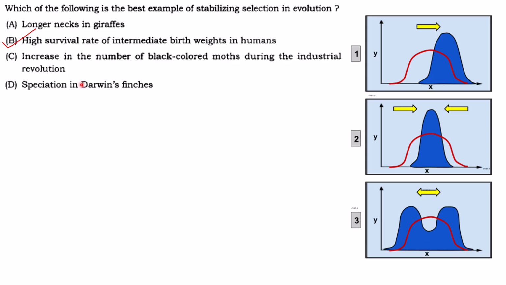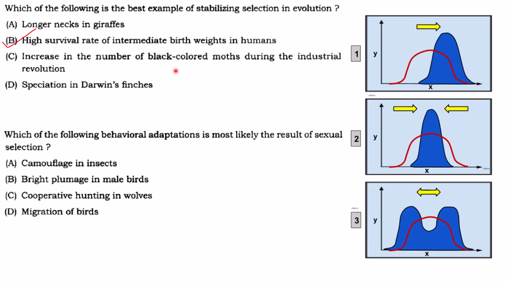Darwin finches. But intermediate beak, no option, less chance. So B is the answer. Then next one, which of the following behavioral adaptation is most likely the result of sexual selection?